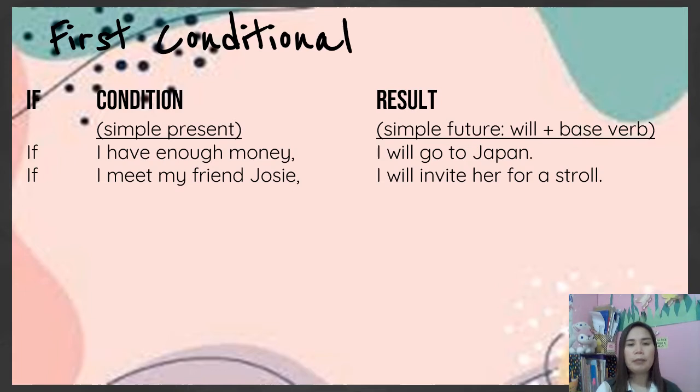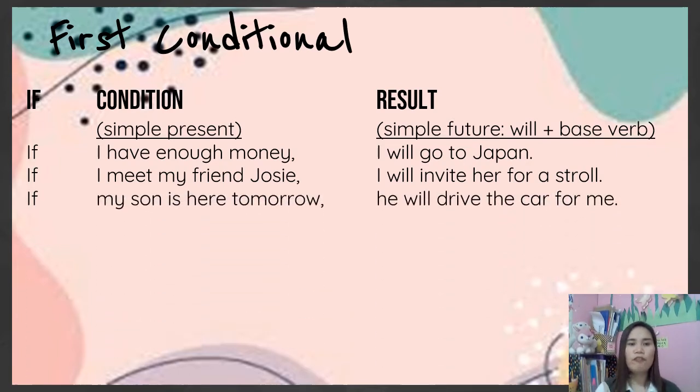If I meet my friend Josie, I will invite her for a stroll. So it can be or it will happen if she meets her friend Josie. But if she did not meet her, she will not invite her. Alright? Okay. Next, if my son is here tomorrow, he will drive the car for me.